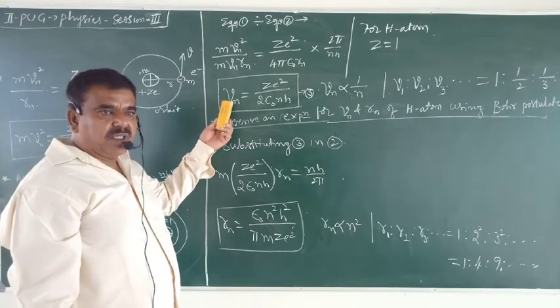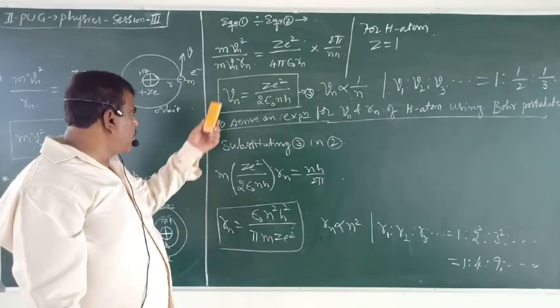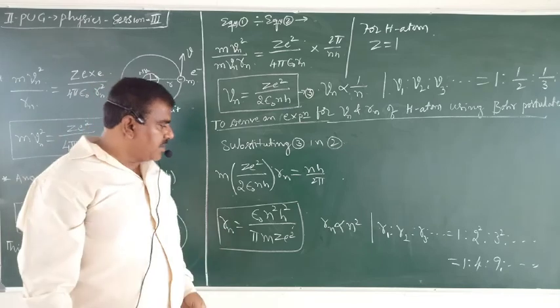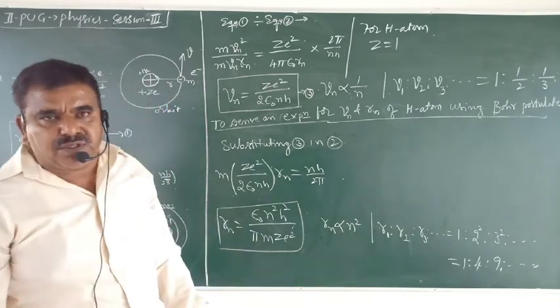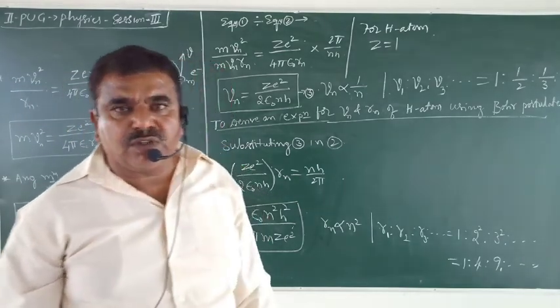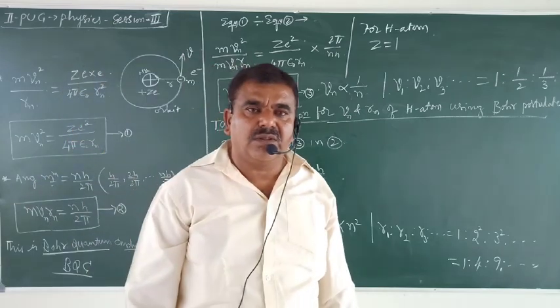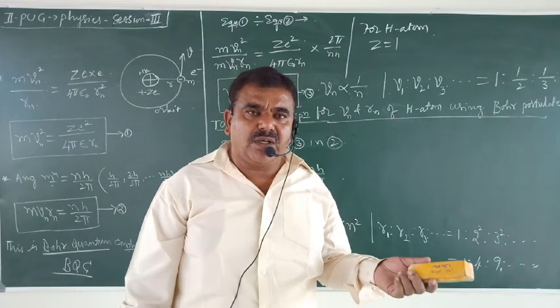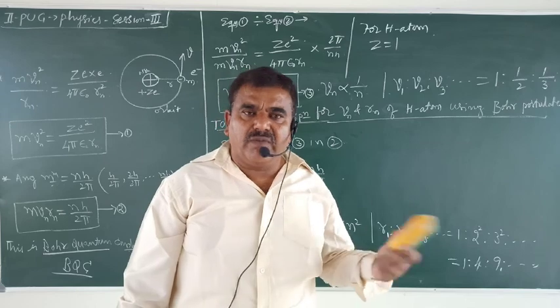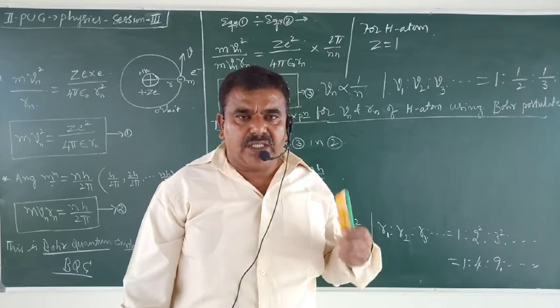So in this session we derived expressions for the velocity and radius. Knowing these expressions, we shall derive the expression for the energy of the electron, and the Rydberg constant, wave number, wavelength, all those things in the next session.